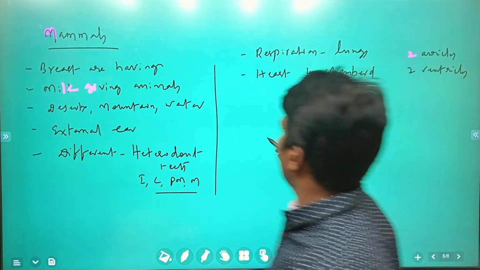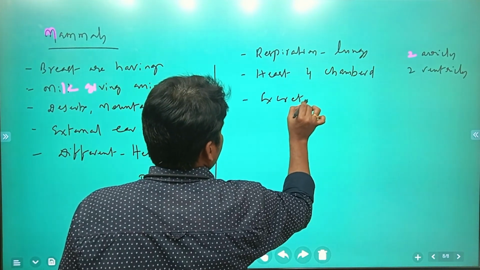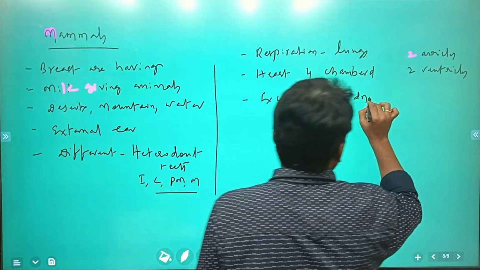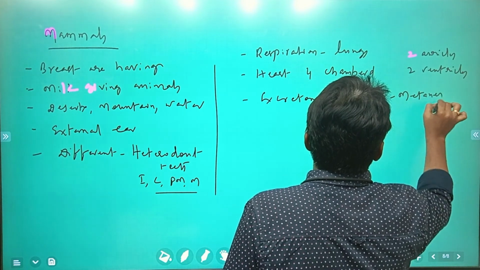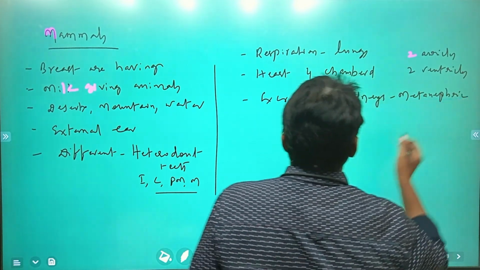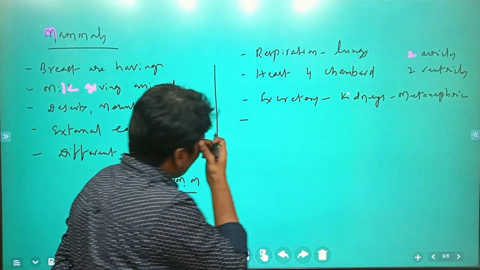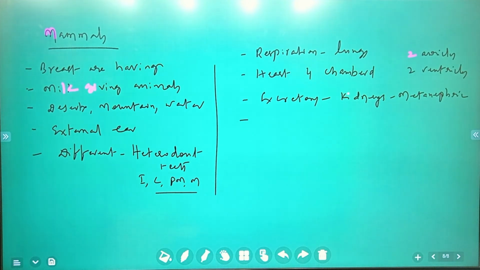The excretory system has metanephric kidneys. All the systems are present, and the sexes are separate.